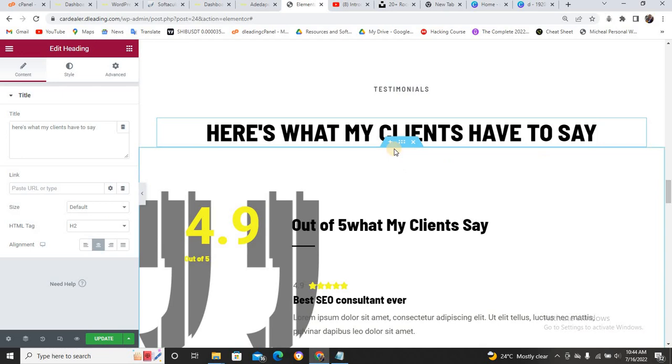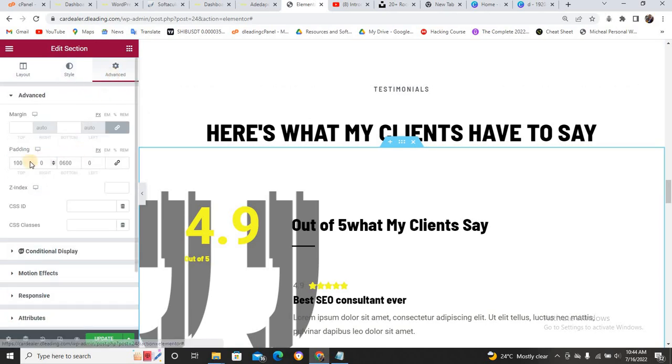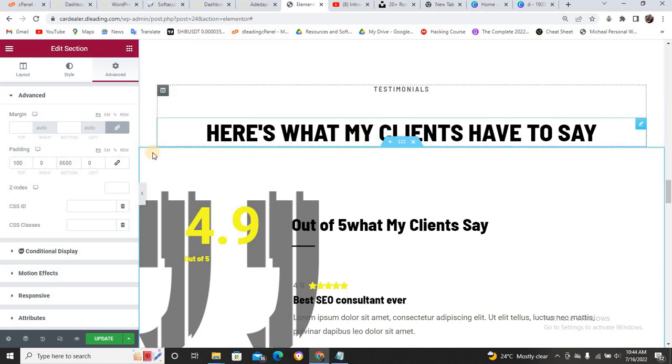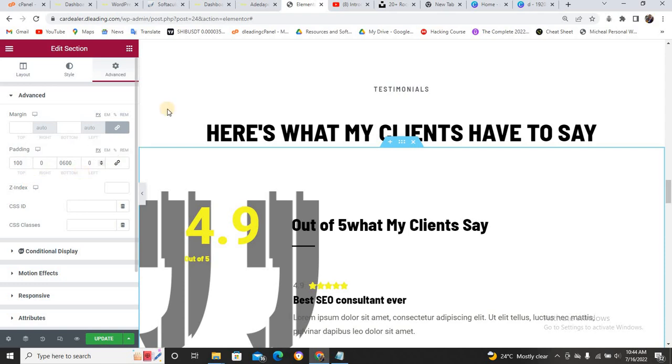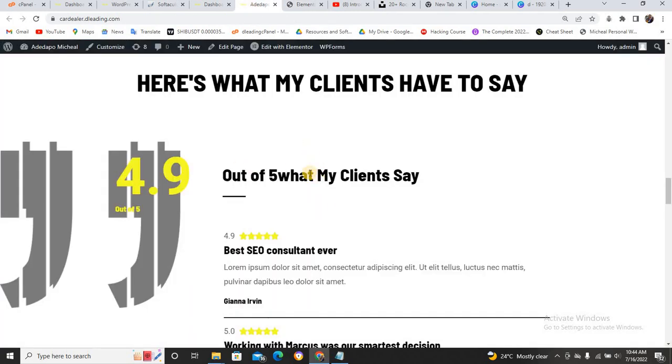Then we now have another section. Under this section, make sure that the padding is 100, and this one is also so that this section can be closer to this. But you don't need to touch anything here except if you don't like the way it looks. We are not concerned about it. What we are concerned about now is that the layout is fine, it's okay, but we don't want this thing.